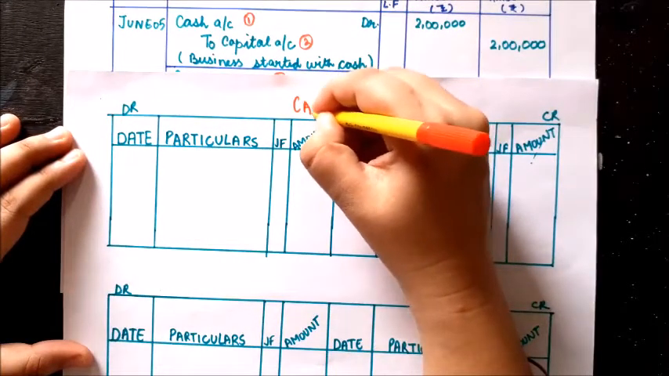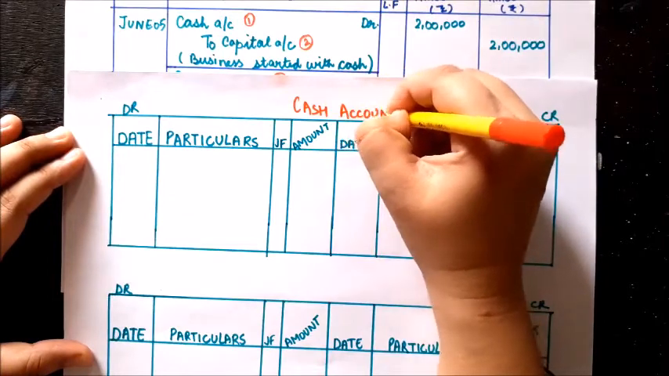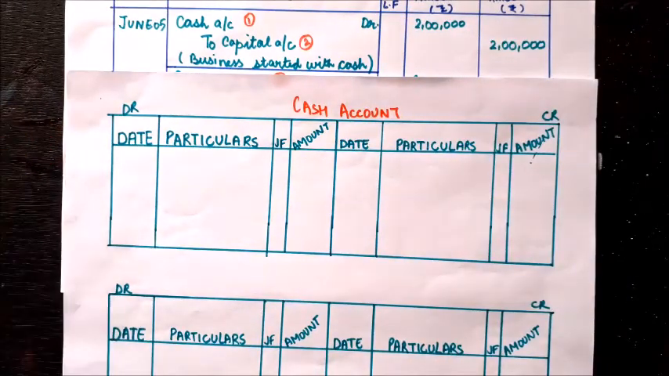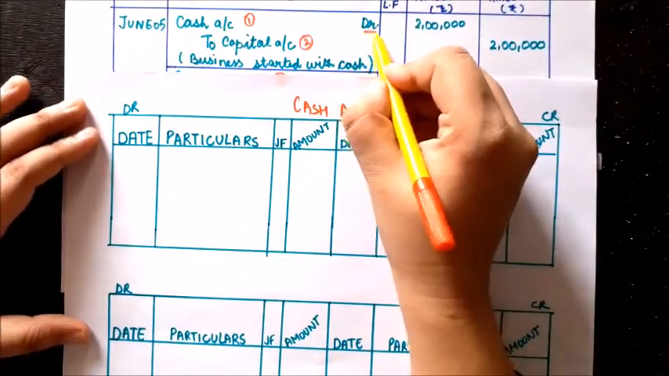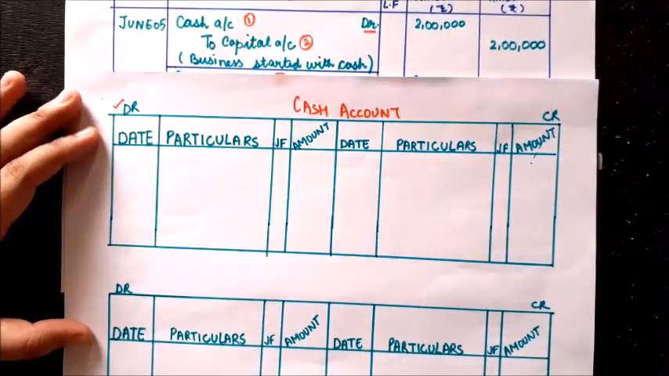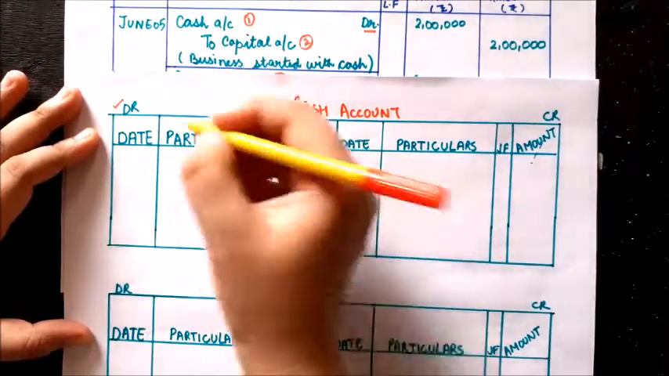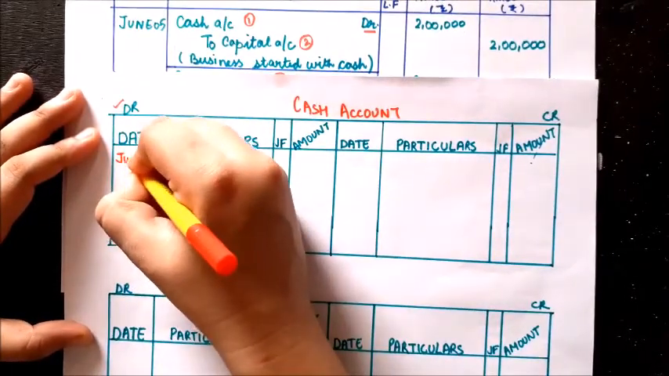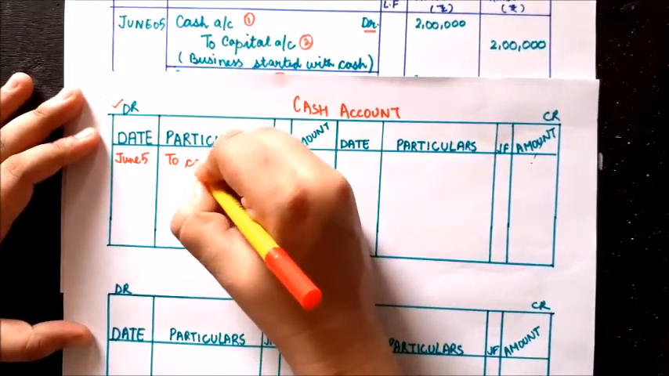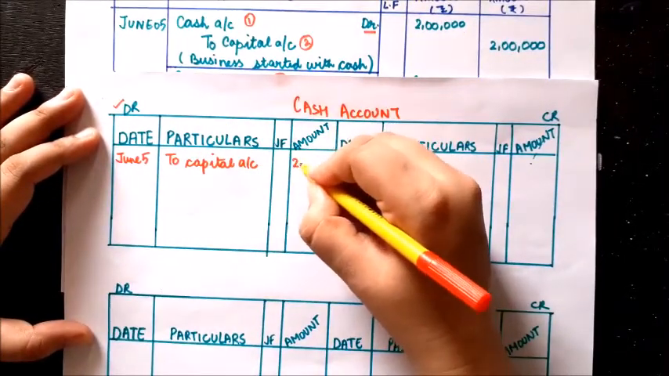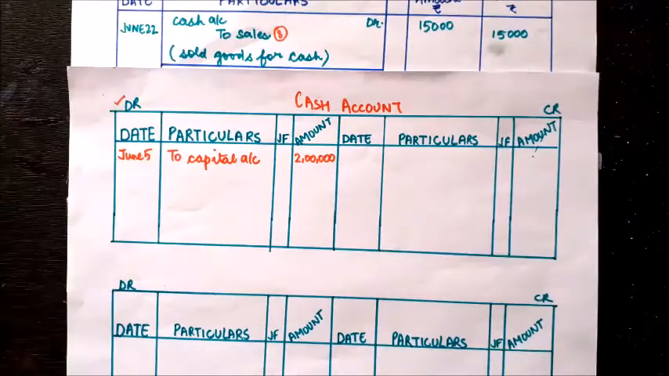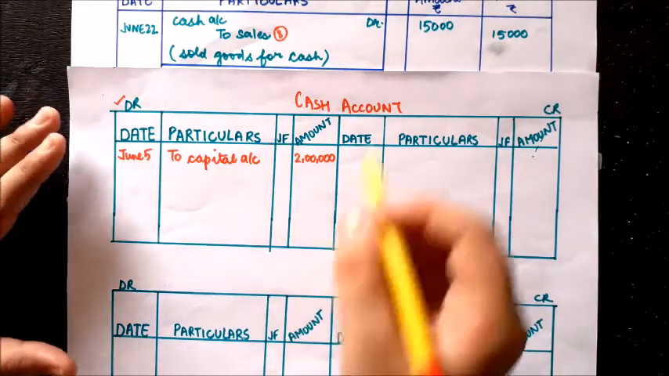So let's start with the first transaction, that is cash account debited to capital account. So I am going to write the name of the account, that is cash account. As you can see, cash account is debited, so it will come on the debit side. And you will not write the name of the cash, you will write the name that is coming opposite in the entry, that is to capital account, and in the amount you will write the debit amount, that is 2 lakh rupees. There was one more entry which includes cash, that was cash account debited to sales account.